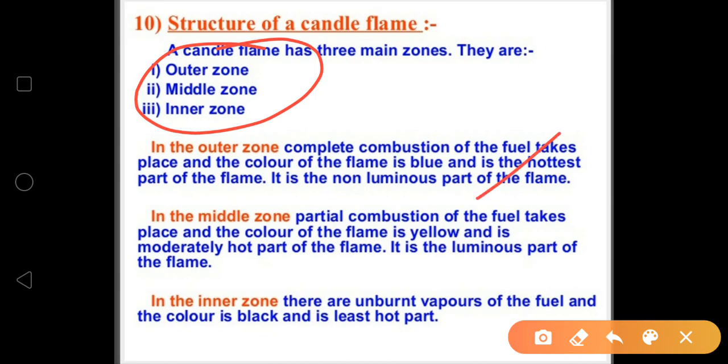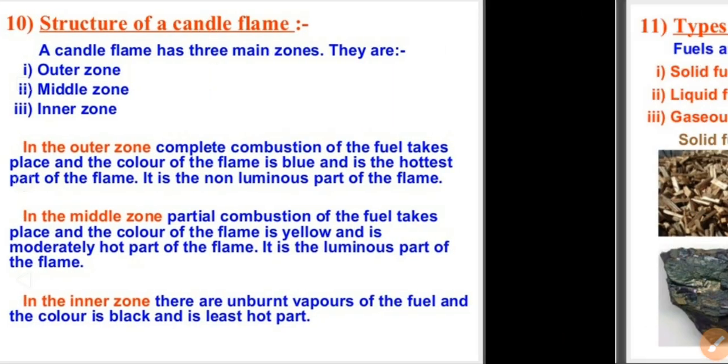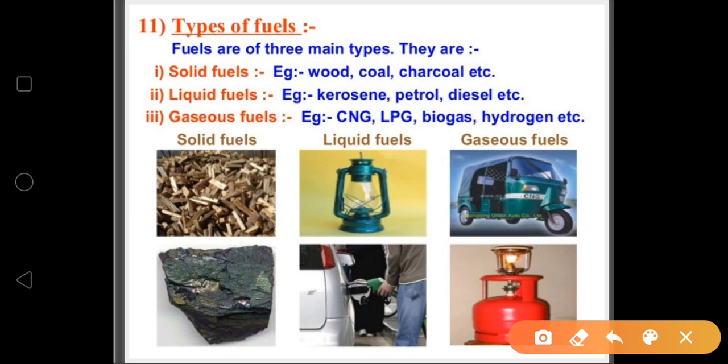Next is the middle zone. The middle zone is where partial combustion of the fuel takes place, and the color of the flame is yellow, and it's the moderately hot part of the flame. It is the luminous part of the flame. Next is the inner zone. There are unburnt vapors of the fuel, and the color of this zone is black, and it's the least hot part of the candle flame. So this is the structure of the flame.